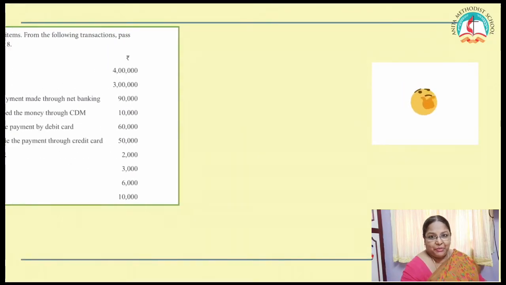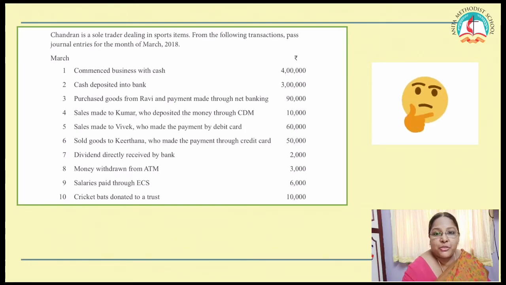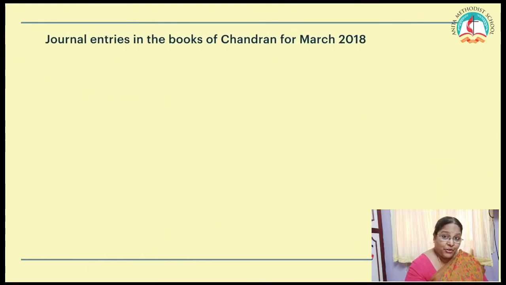See the next problem. A little bit different. Chandran is a sole trader dealing in sports items. From the following transactions, pass journal entries for the month of March 2018. Commenced business with cash. Now you know what the journal entry for this is. Cash account debtor to whose capital account? Chandran's capital account.